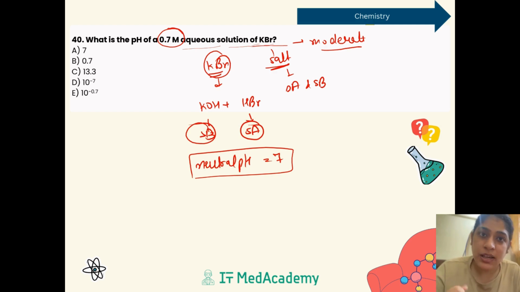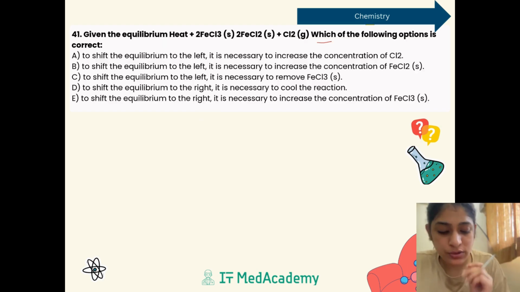And calculated the pH or something like that. But actually you just have to keep in your mind that this is KBr, a salt of a strong acid as well as a strong base, which when mixed up will not really lead to the formation of the H positive and the OH negative ions of water, right? That is why we can say the pH will remain 7 in this case. So I hope this question is clear. Let's go to the next question.